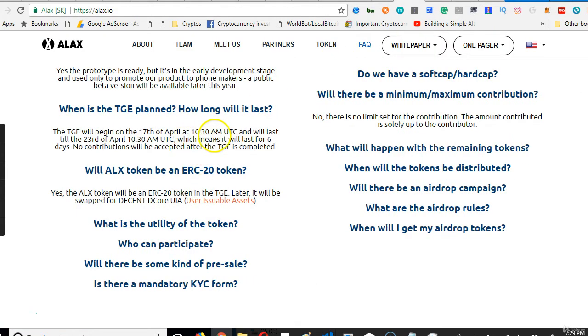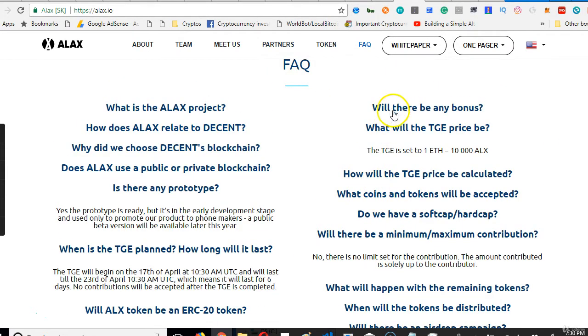It will end on the 23rd of April, which means it will last 6 days. No contributions will be accepted after the TGE is completed. Will the ALX token be an ERC? What is it?